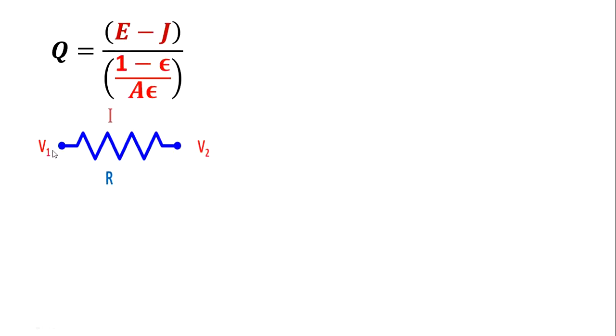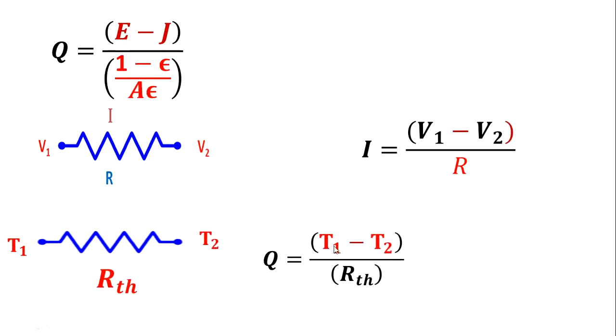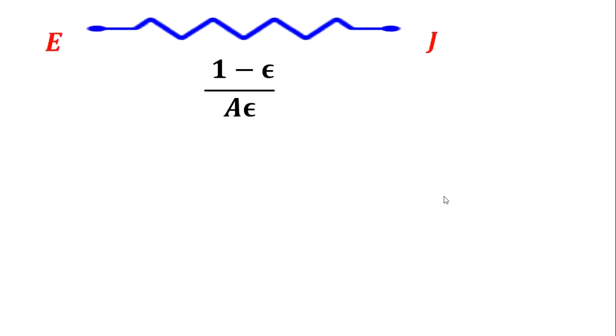Before that, you can give this as an analogy to electric current: I is equal to V1 minus V2 divided by R. Similarly, consider temperatures T1, T2 and thermal resistance R. The amount of heat energy transfer Q is equal to T1 minus T2 divided by R. This is the temperature part; it may come as T1 to the 4 minus T2 to the 4. Therefore, the thermal resistance R is equal to (1 minus epsilon) divided by A epsilon.